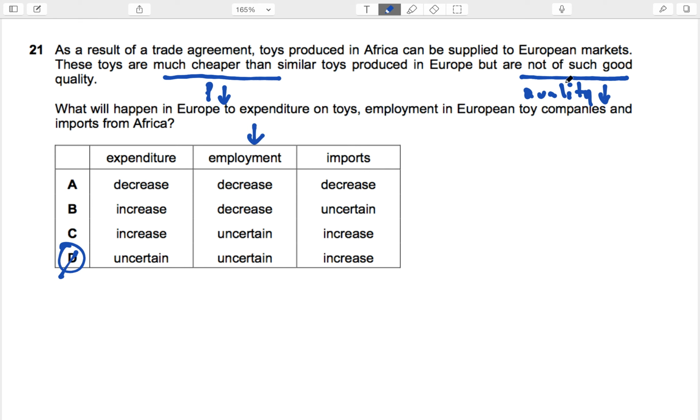Employment can go up. Employment in European toys companies can basically decrease if people are buying a lot more. But if people are not buying a lot more, employment would not decrease. So again, uncertain for sure for this one. Okay. So D is the right answer, but let's look at what about imports from Africa. Well, imports from Africa will definitely go up because the price is cheaper. So there will be some people who definitely will probably buy more, but whether the overall expenditure or revenue will go up is uncertain. So imports will definitely go up. It can't decrease, it can't be uncertain, it should increase. So D is the best answer.